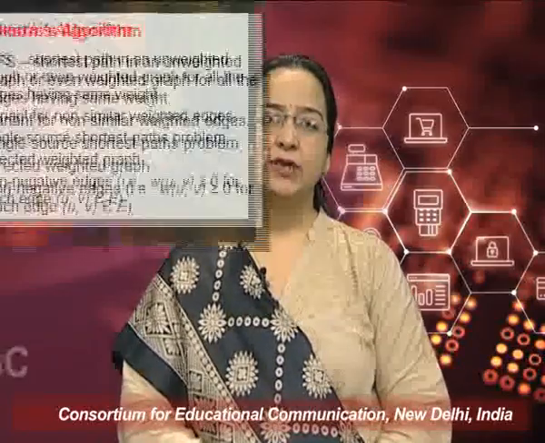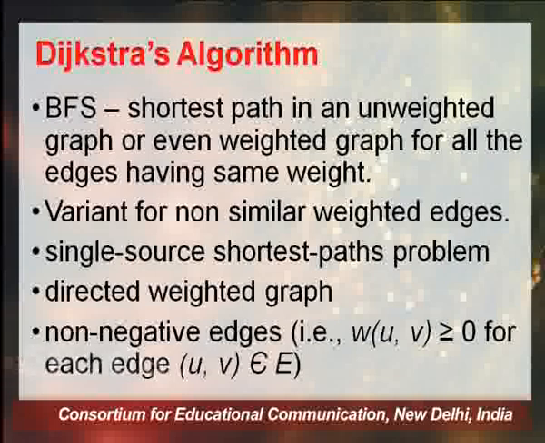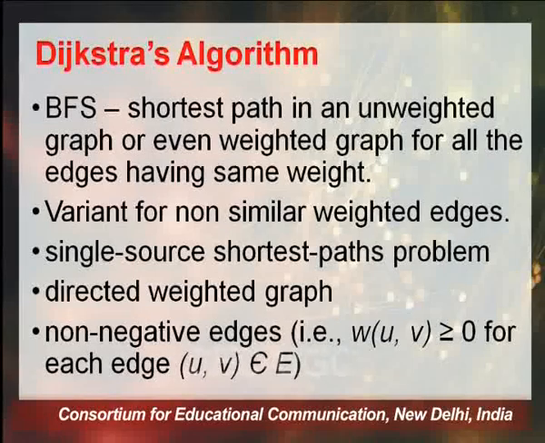Breadth first search is going to find the shortest path in an unweighted graph, or even a weighted graph for which all the edge weights are the same. For example, if we have n edges and all the n edges have the weight x, then we can easily use breadth first search to find the shortest path in that graph.